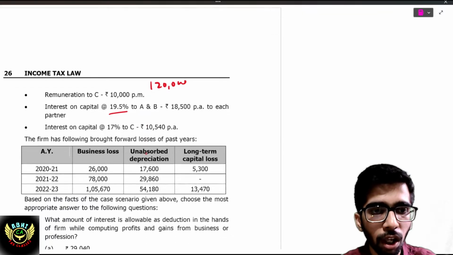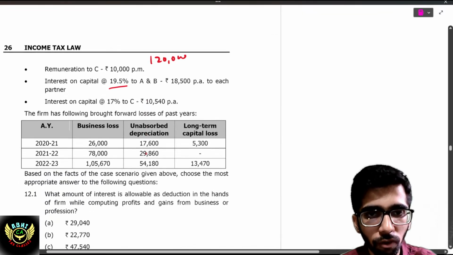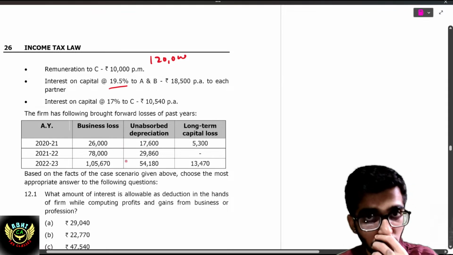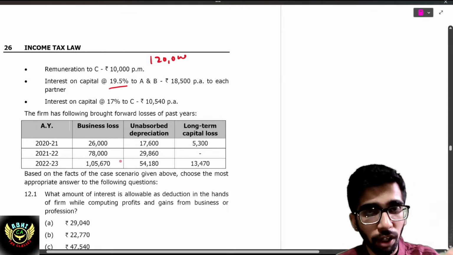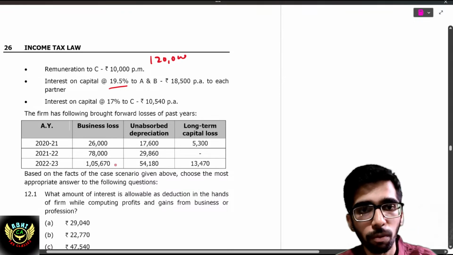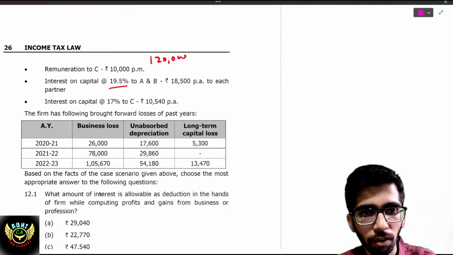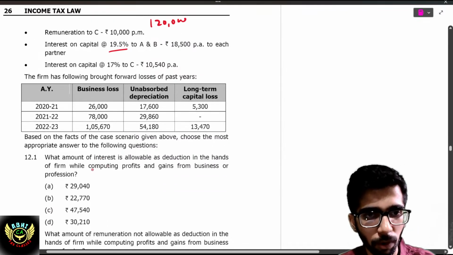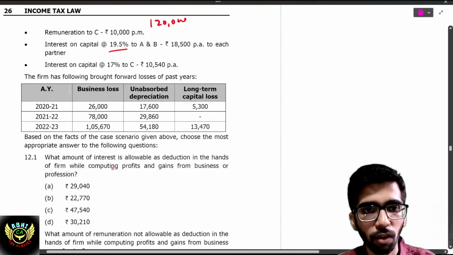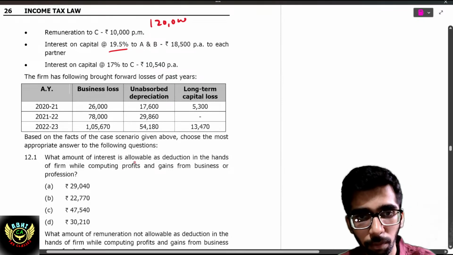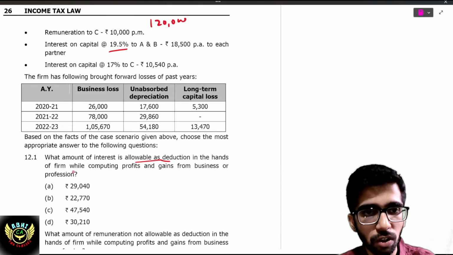The firm has the following brought forward losses of past years, but we have to consider them on a FIFO basis. Based on the facts of the given case, choose the most appropriate answer. What amount of interest is allowable as a deduction in the hands of the firm while computing the profit and loss account?